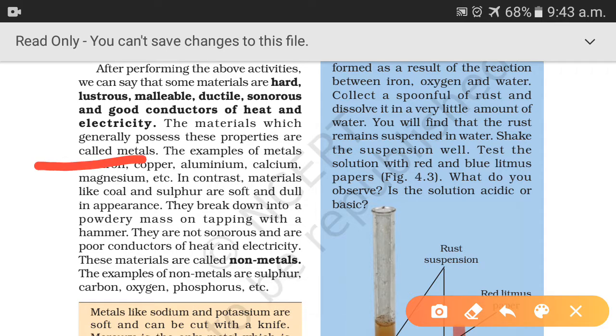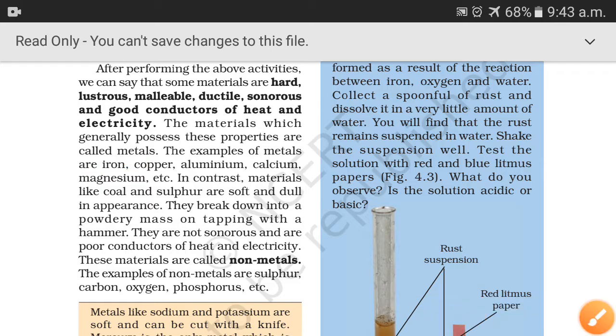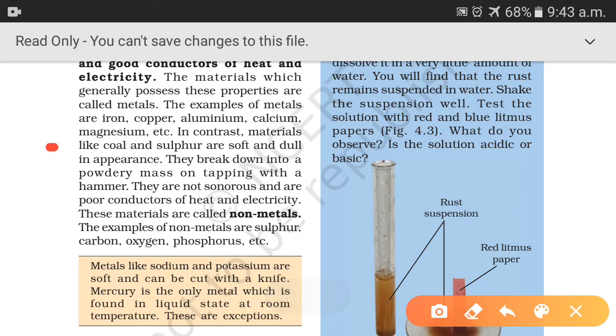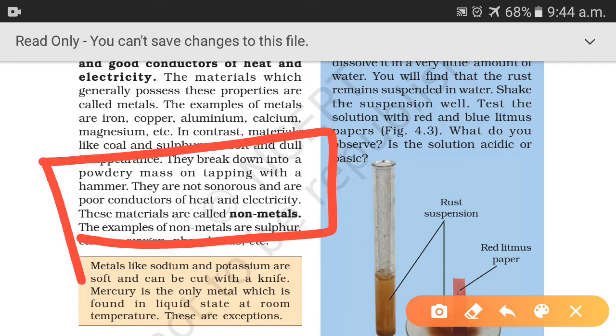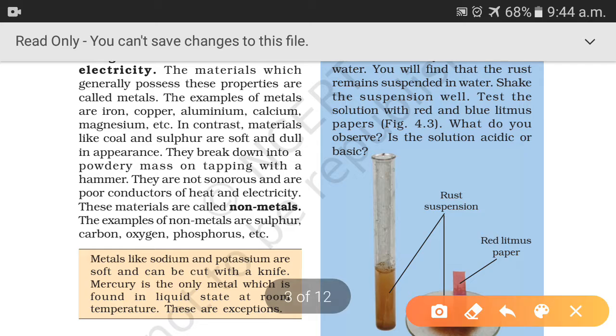Examples of metals are iron, copper, aluminium, calcium, magnesium, etc. In contrast, materials like coal and sulfur are soft and dull in appearance, and they break down into a powdery mass on tapping with a hammer. They are non-sonorous and are poor conductors of heat and electricity, and these materials are called non-metals. Examples of non-metals are sulfur, carbon, oxygen, phosphorus, etc.